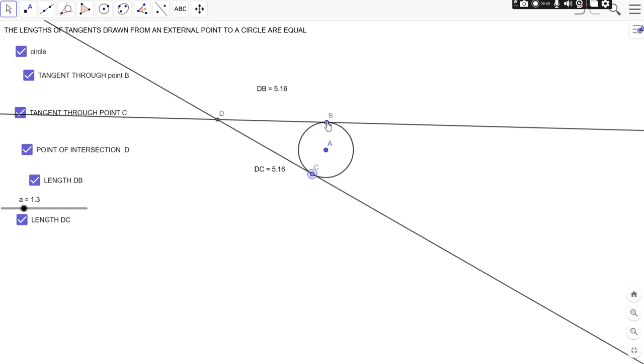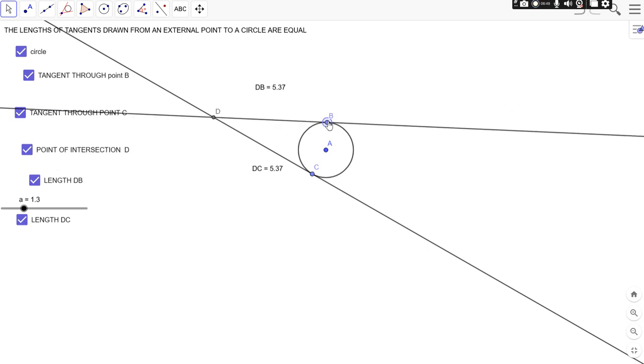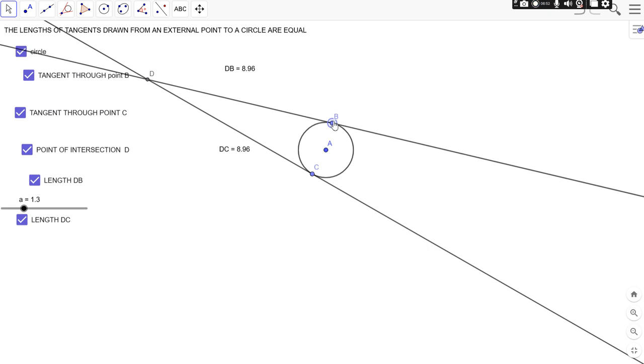If we change the position of the point of tangent, again the length remains the same. So we have visualized the concept that the lengths of the tangents drawn from an external point to a circle are equal in measure.